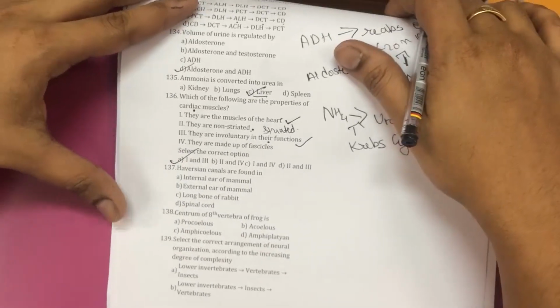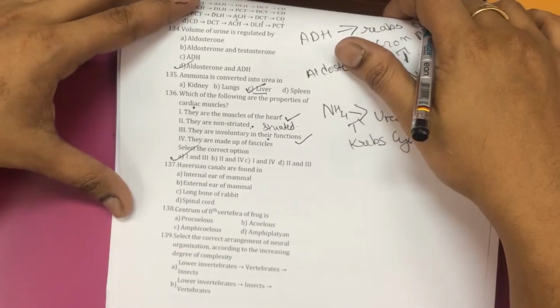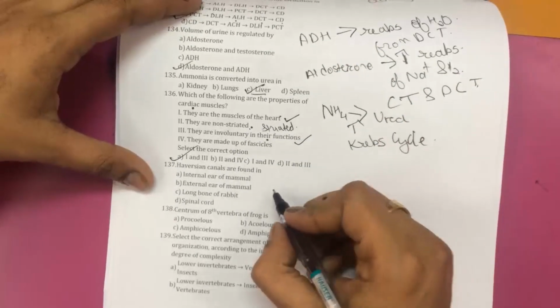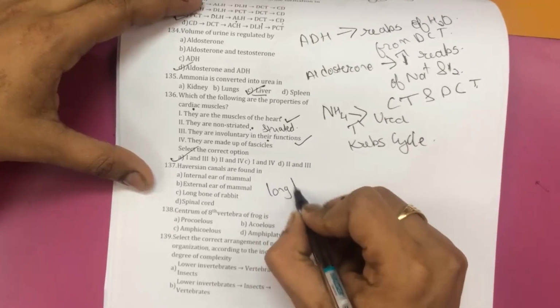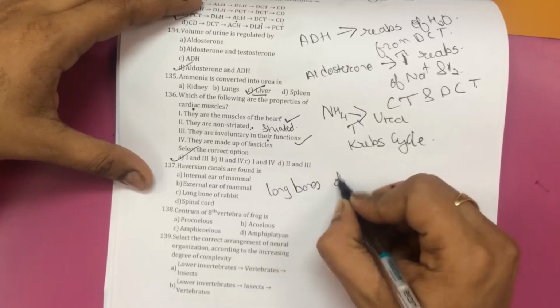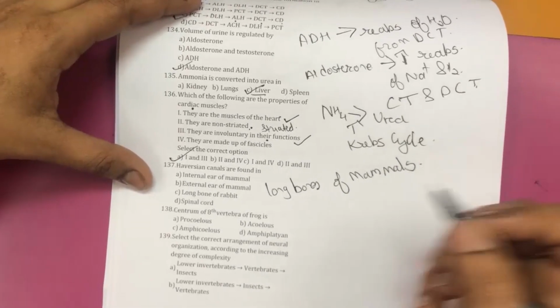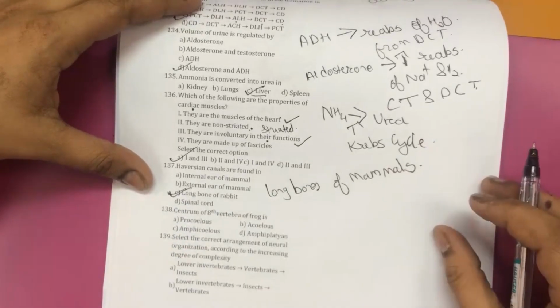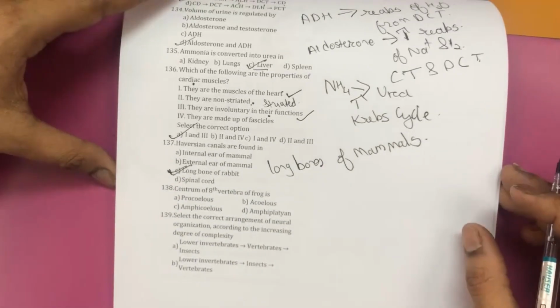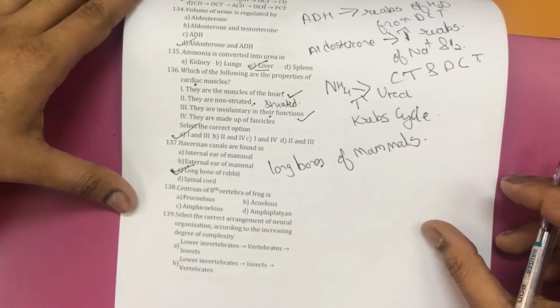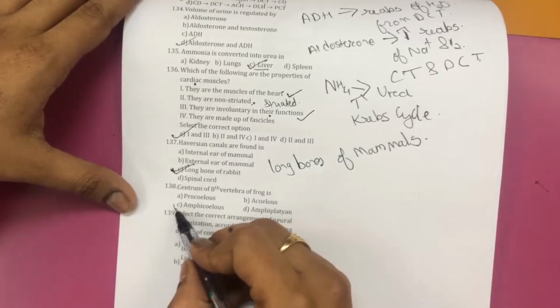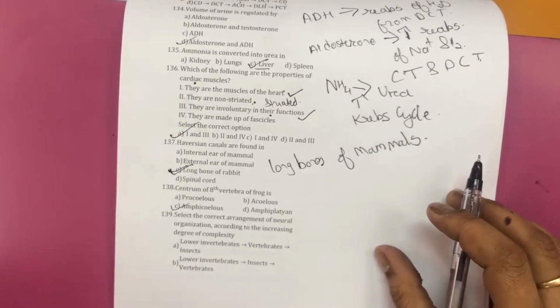Haversian canal is found in, now Haversian canal is a characteristic feature of long bones of mammals. So the correct option is C, long bone of mammals. The centrum of the 8th vertebra of frog is amphicoelous.